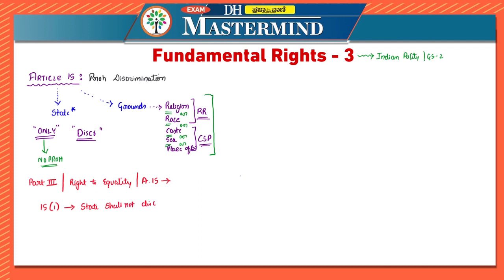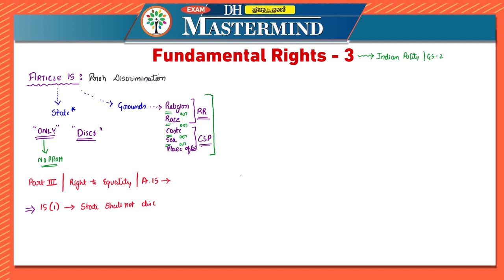Now, why are we reading from the Constitution? This is very important because most of the time if they are asking about the articles directly in the examination, at that time we should not get confused. Because in the recommended textbook, we will be reading about that particular article in a lot of detail, but they have not mentioned the article's subsections. So in Article 15 subclause 1, it says that the state shall not discriminate against any citizens on the grounds of religion, race, sex, place of birth or any of them.